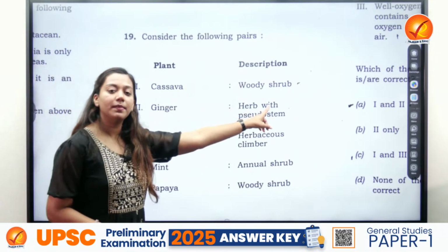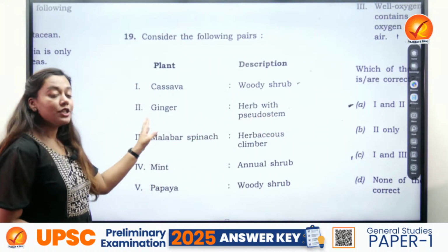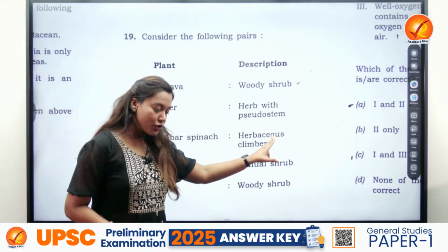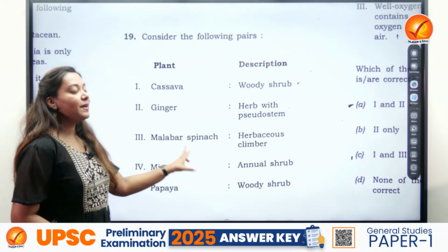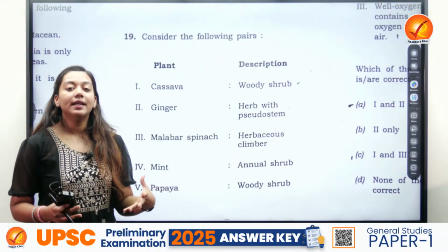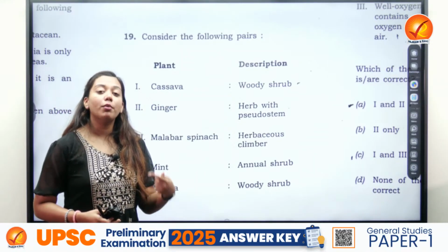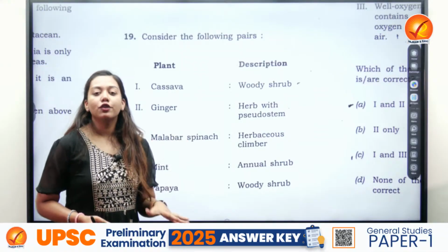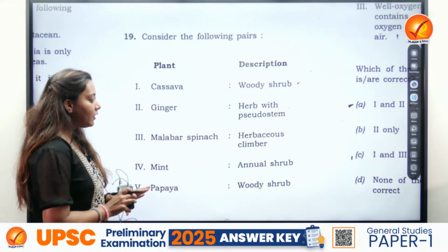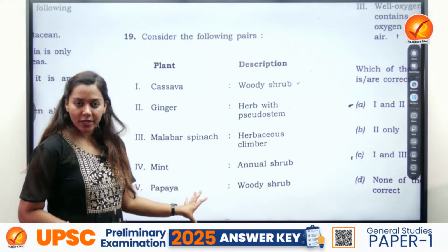But anyway, cassava was in news. It is a woody shrub. This is correct. Second, ginger. Ginger is a pseudostem. This one is also correct. Malabar spinach. While you will feel that it is a shrub, it is actually a vine which grows in the form of climbers. Lesser of you would be knowing it. So it is absolutely fine if you decide to skip this question.